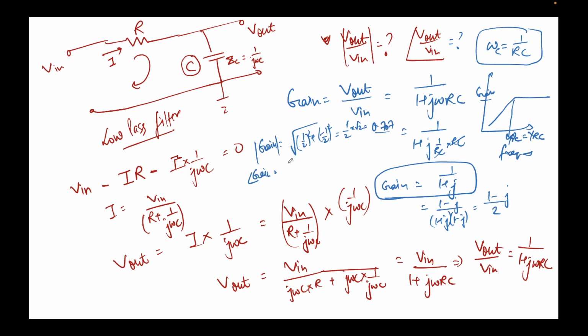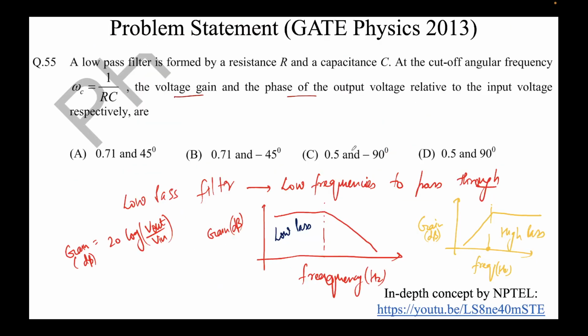So it will be tan inverse of minus 1 by 2 divided by 1 by 2, tan inverse of minus 1, which is minus 45 degrees. So we got the answers as 0.707 and minus 45. 0.707 can be rounded off to 0.71 and the angle is minus 45.